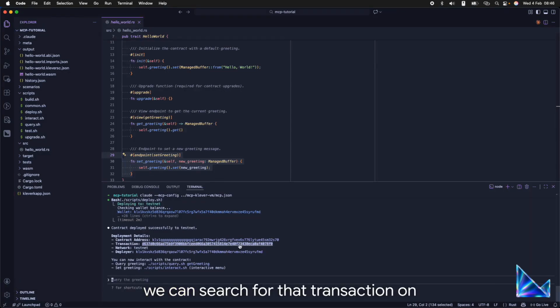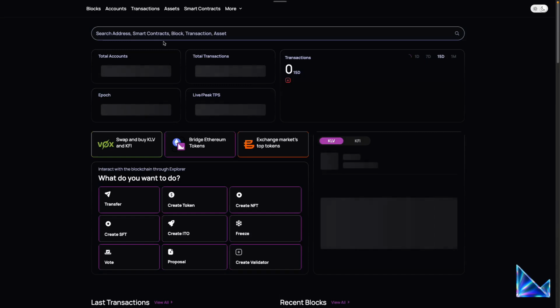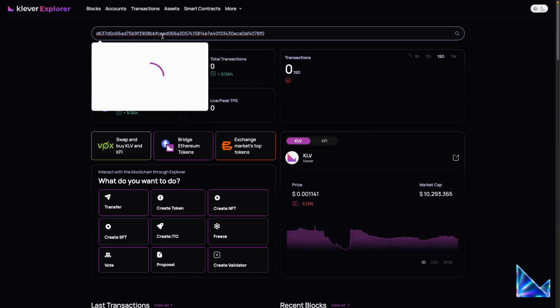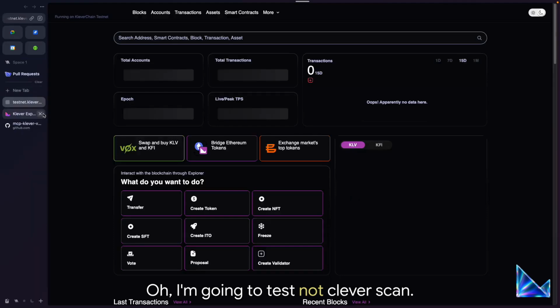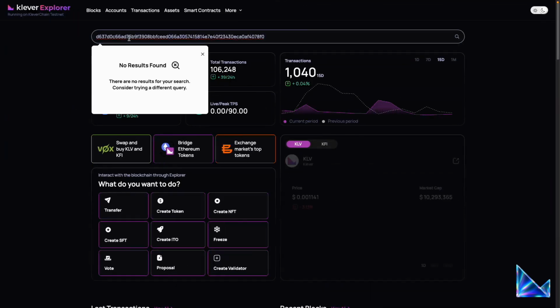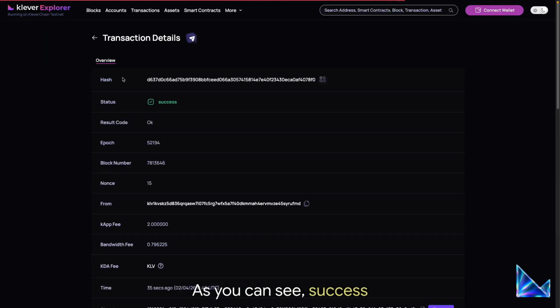We can search for that transaction on Klever scan. Oh, I need the testnet Klever scan. As you can see, success,